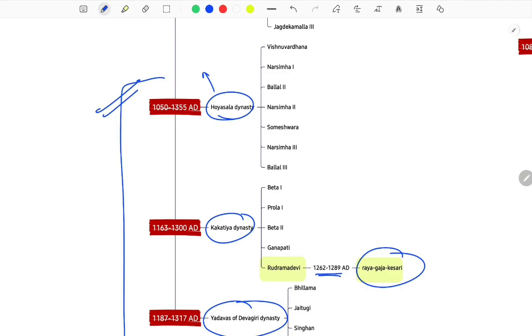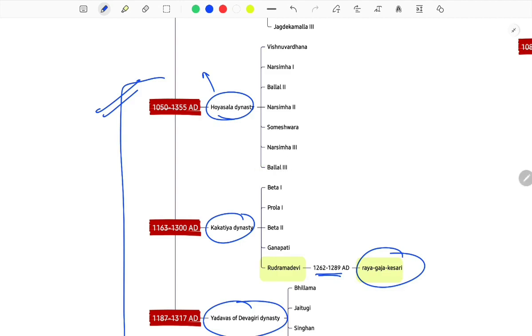Then the Hoysala dynasty is important because of the enlistment of the Hoysala temples in the UNESCO World Heritage List. We will cover all the UNESCO World Heritage sites in our art and culture segment also. So these are the prominent rulers of the Hoysala dynasty. You should remember at least these two. Ballala III, the last king.